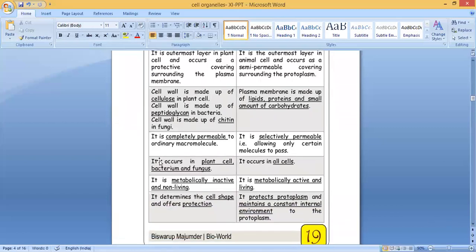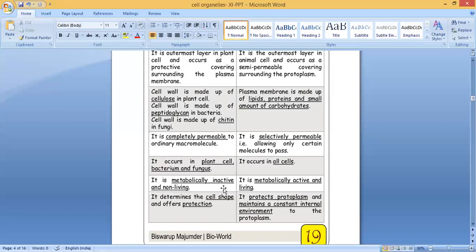The next difference: a cell wall occurs in plant cell, bacterium and fungus, whereas the cell membrane occurs in all cells. The cell wall is metabolically inactive and non-living. But the cell membrane is metabolically active and living.